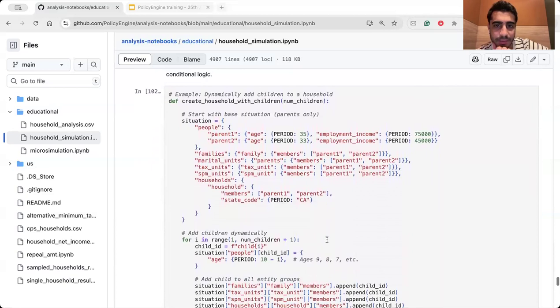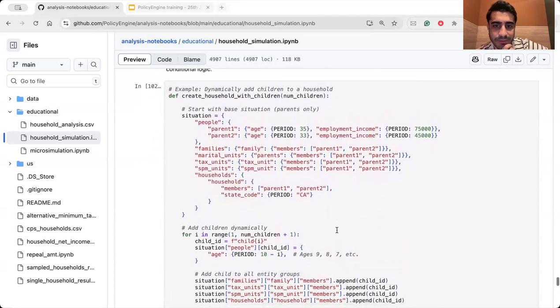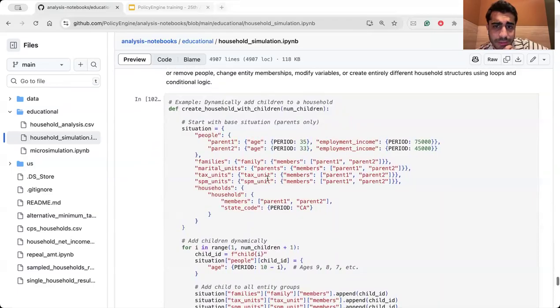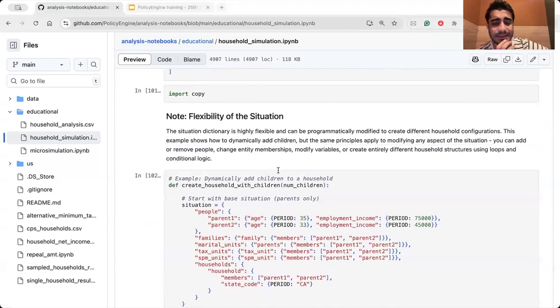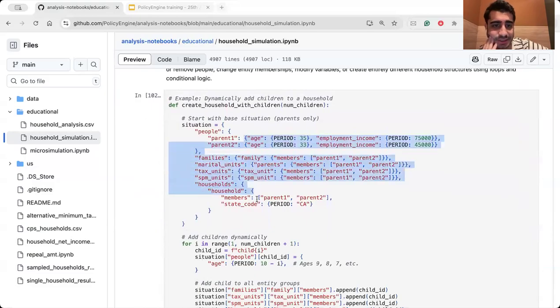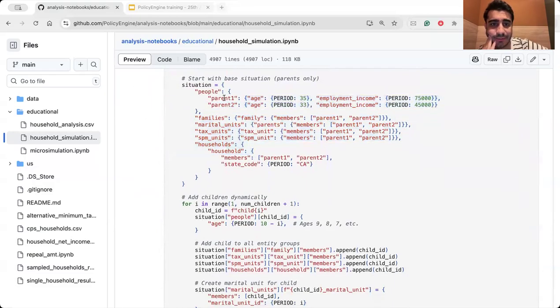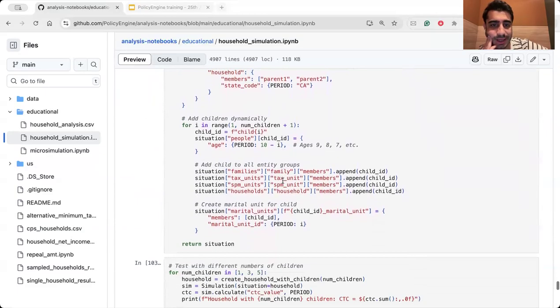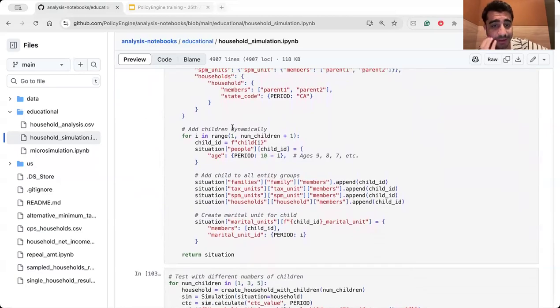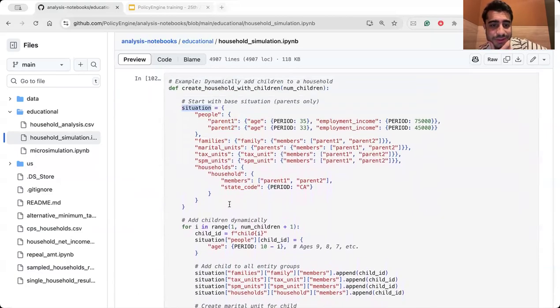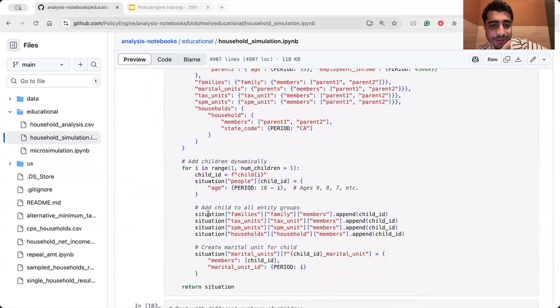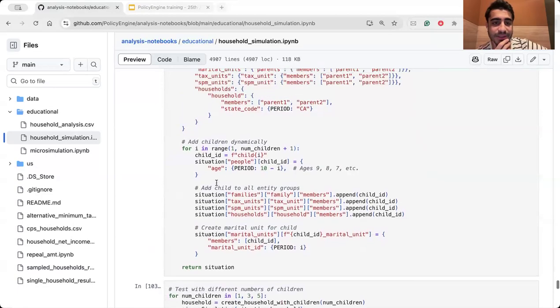And when we go through, we have the flexibility with the situation. You can change the situations here. You can pass, for example, a family with only 2 parents, there is no child here, and then you can add a child dynamically. Okay, so you have a situation here, and you want to add to this situation some number of children. For age, for example, 9, 8, 7, etc. This is doable as well.